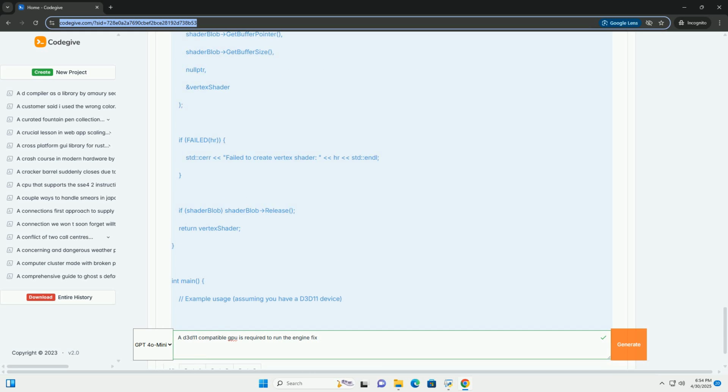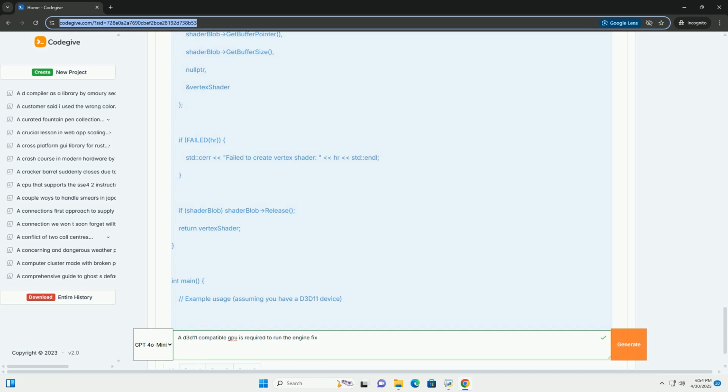Core functionality dependence. The engine fix might directly hook or modify D3D11 API calls, intercepting and altering how the game interacts with the GPU. If the GPU doesn't fully support D3D11, these hooks can lead to crashes, rendering errors, or unexpected behavior.